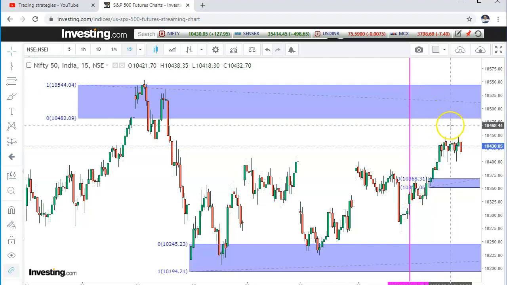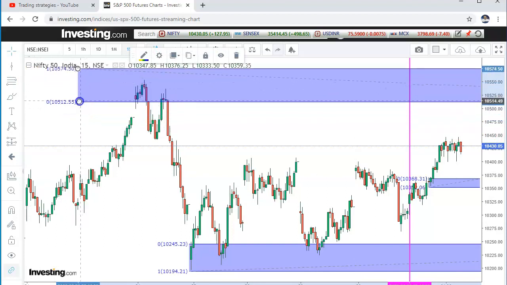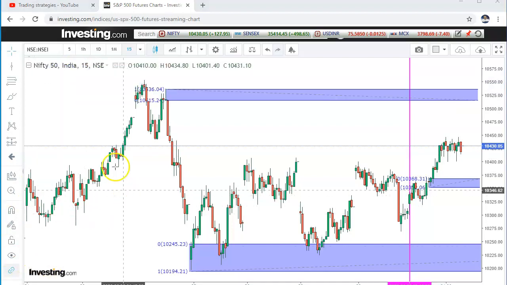So if the price opens above this and comes back and retests this area, that is the buying opportunity, and the probable high is this area. So 10,500. So on the higher side 10,515 and 10,530. This area is a strong resistance area where we can take out our profits if we buy somewhere here, right?